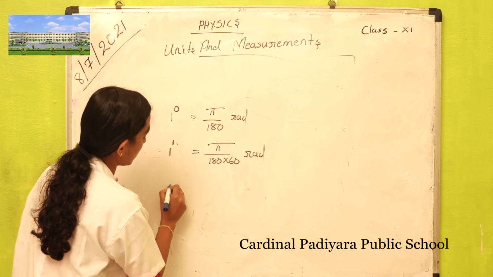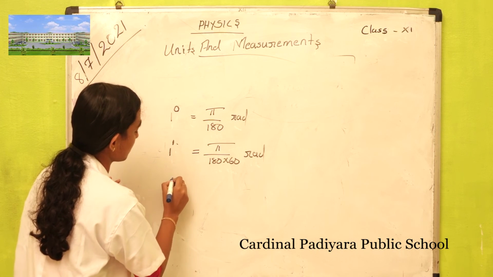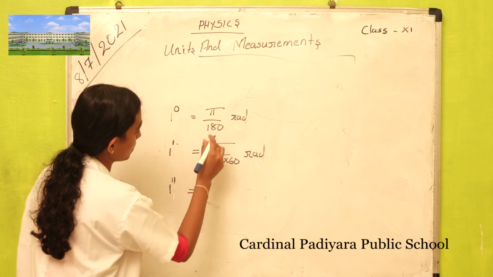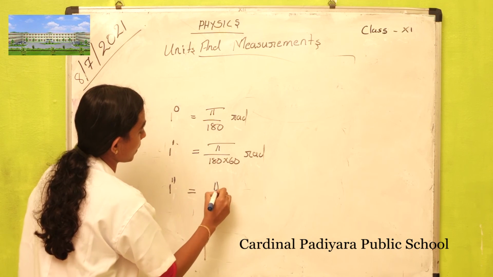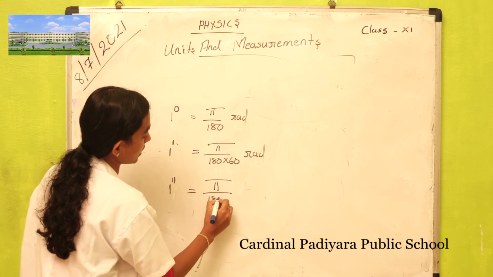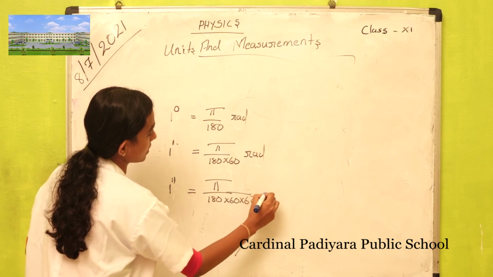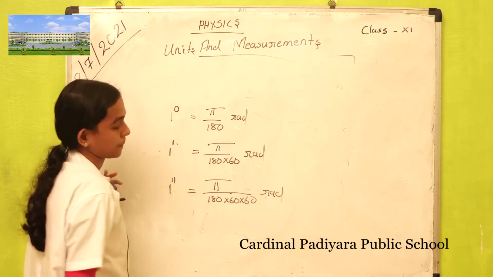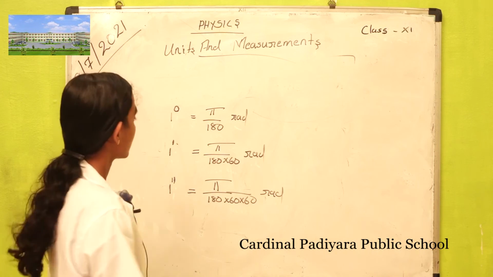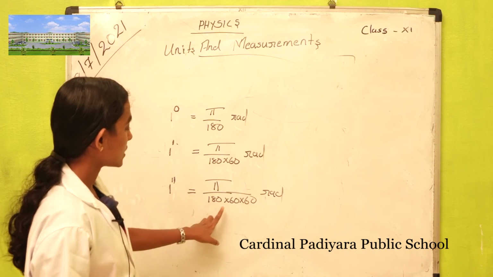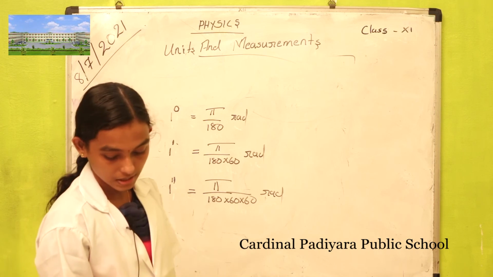Then we want to convert seconds into radian: 1 second is pi by 180 into 60 into 60 radian.